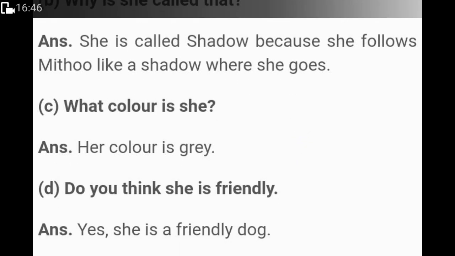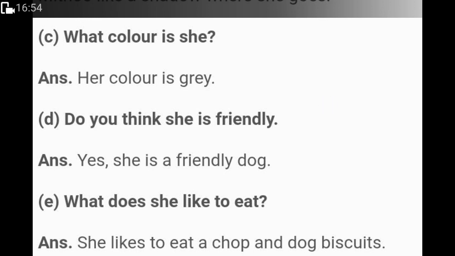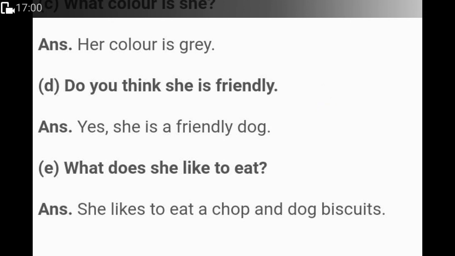What color is she? She is grey in color, grey or white. It depends on how you see the dog. Do you think she is friendly? Yes, the dog is very friendly. Otherwise, it would not follow Mithu everywhere. What does she like to eat? She likes to eat chop and dog biscuits. But in the picture we can see that she loves bones.